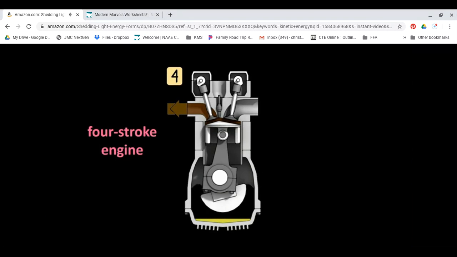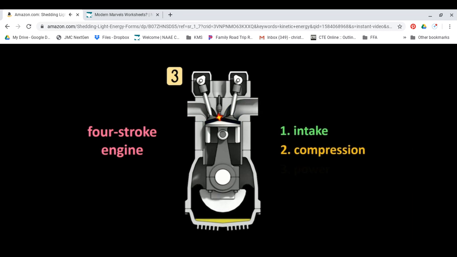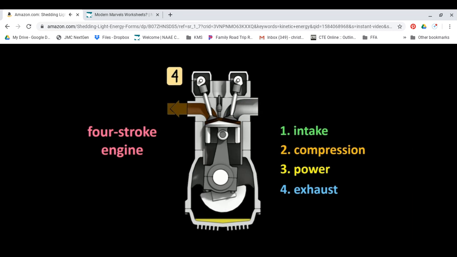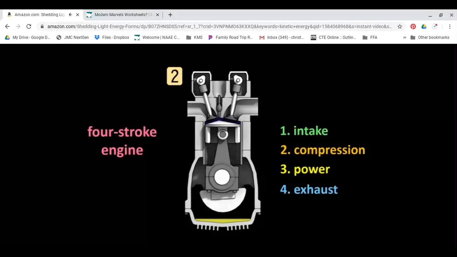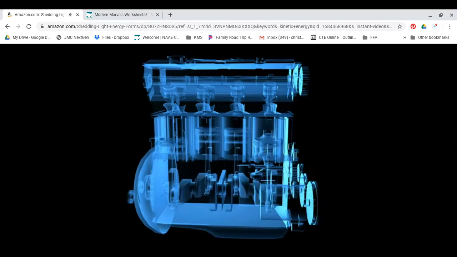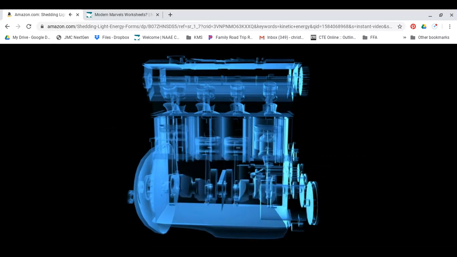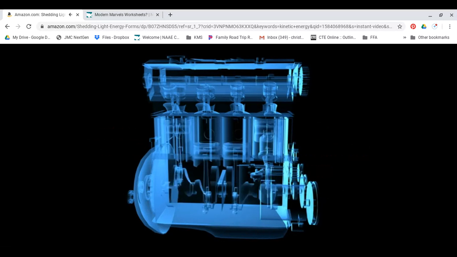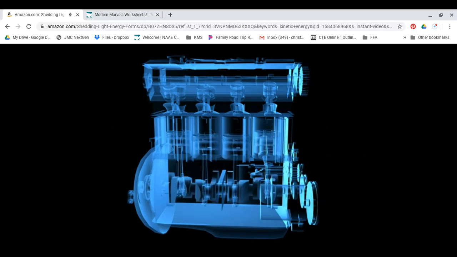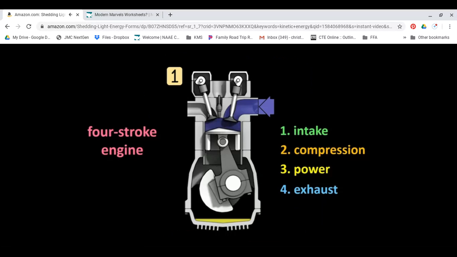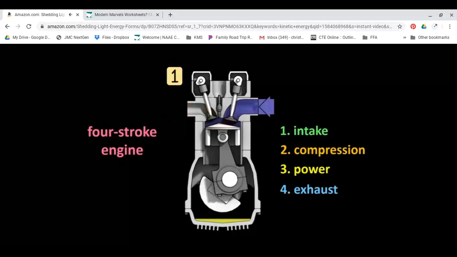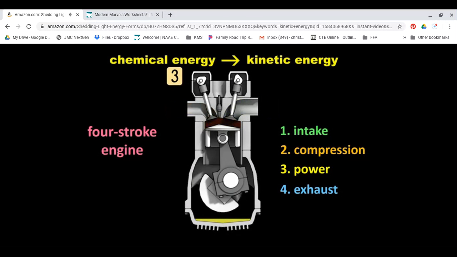This type of engine is called a four-stroke engine because there are 4 strokes or movements of the piston during every cycle: intake, compression, power, and exhaust. Most car engines have 4 or 6 cylinders. In this 4-cylinder engine, a different stroke is occurring in each cylinder at any given moment. One will be on the intake stroke, another on the compression stroke, and so on. This delivers a fairly steady output of power. Each piston is connected via various steel shafts and gears to the wheels. Basically, car engines convert the chemical energy of the fuel into kinetic energy, although plenty of heat energy is also produced.